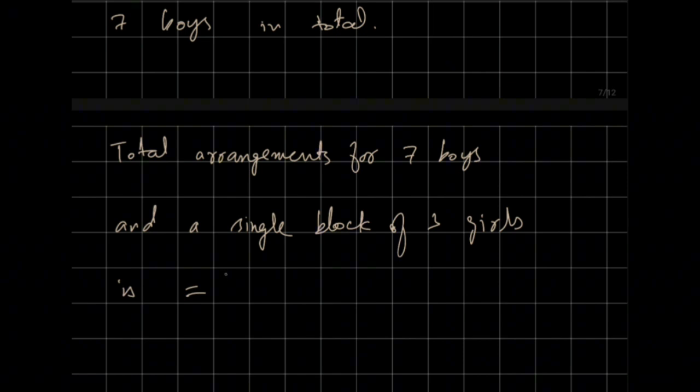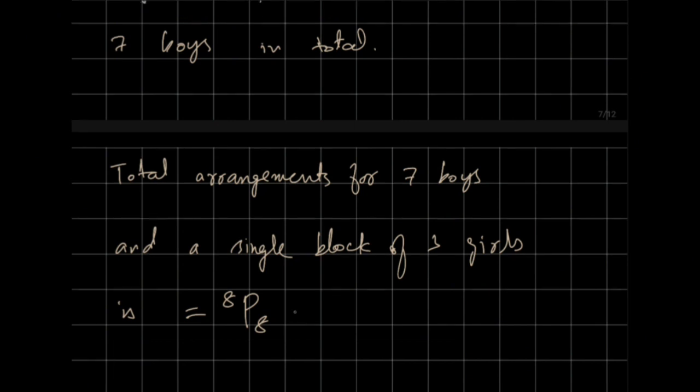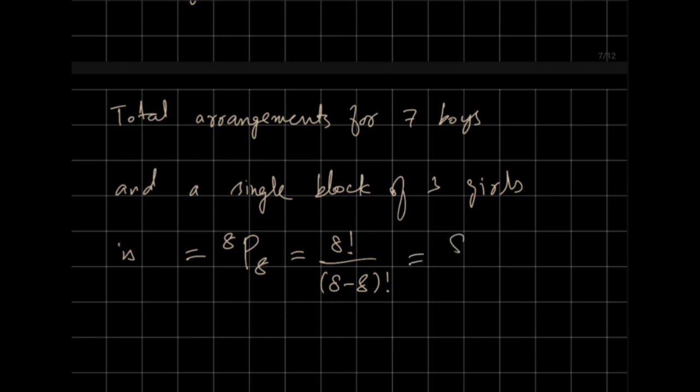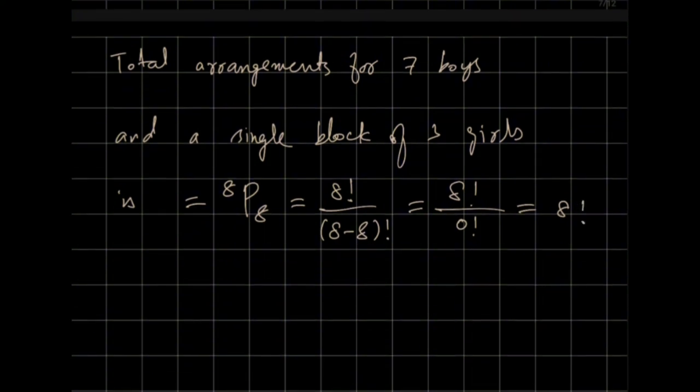So we can use the formula for 8 guys and 8 positions. We have 8 total guys and total 8 positions. What is the formula for 8P8? It is 8 factorial over 8 minus 8 factorial, which is 8 factorial over 0 factorial. Since 0 factorial is 1, our answer is 8 factorial.